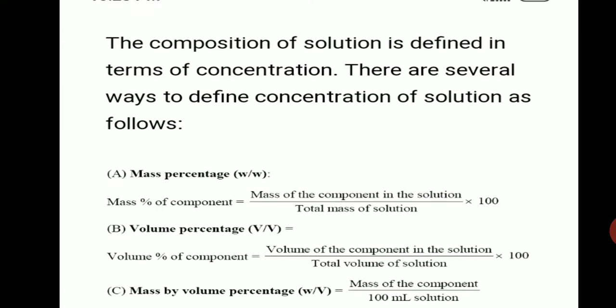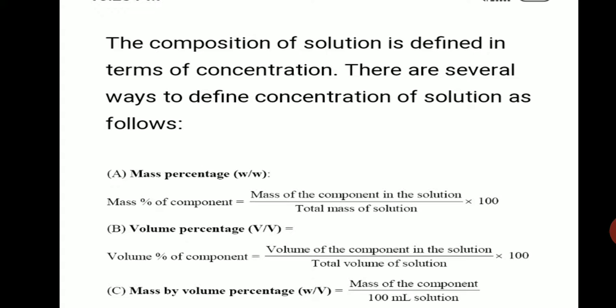It is normally expressed in 3 ways. We can express the concentration of a solution in different ways. Here we are going to discuss 3 ways. First is mass percentage. Second, we will find it in volume percentage. And thirdly, mass by volume percentage.